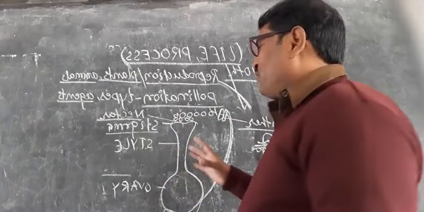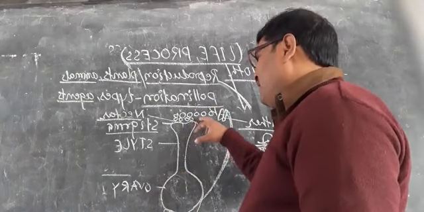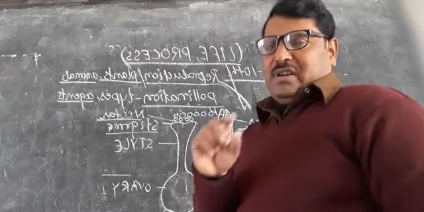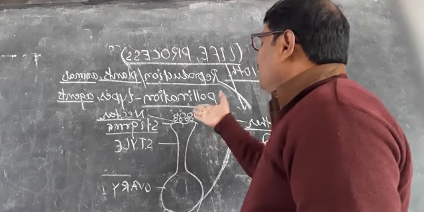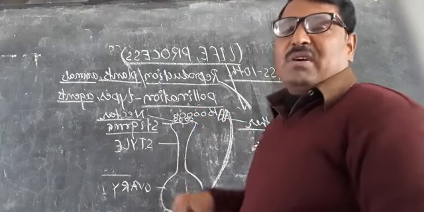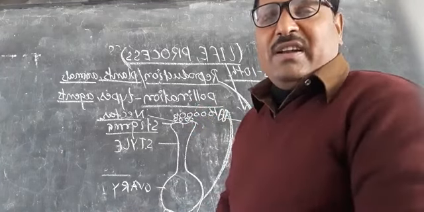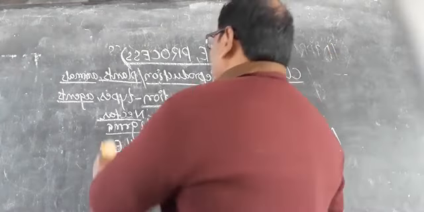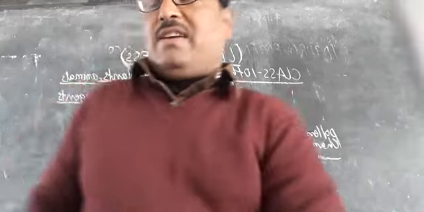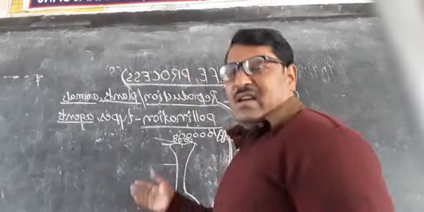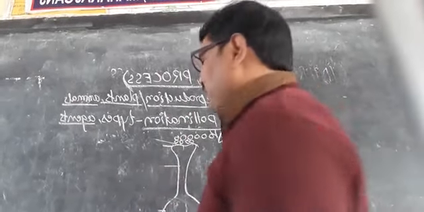Nature has provided a very hard layer. So it is our responsibility to tell what the structure of the pollen grain is. The pollen grain has two layers. The outer layer is called the exine and the inside layer is called the intine.